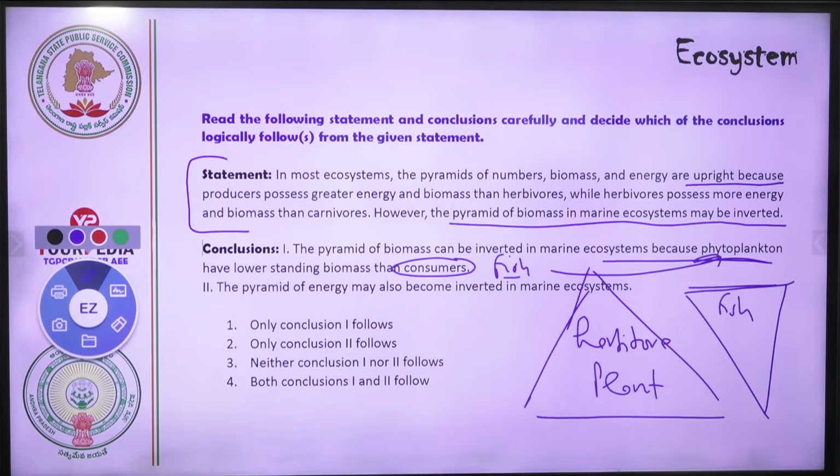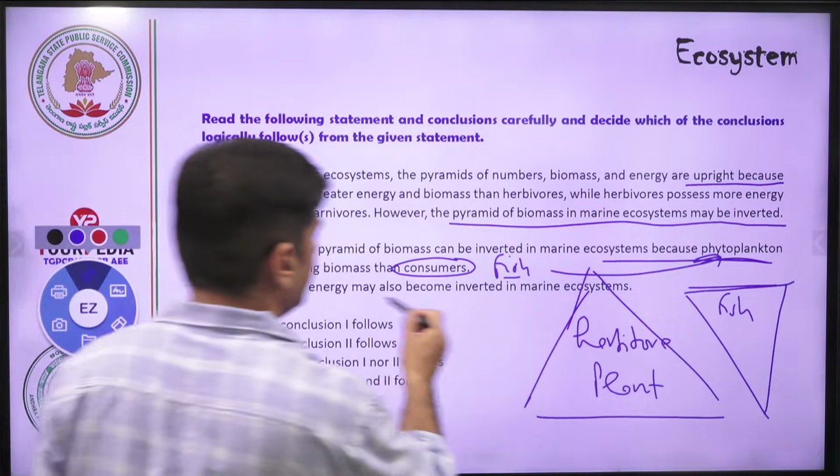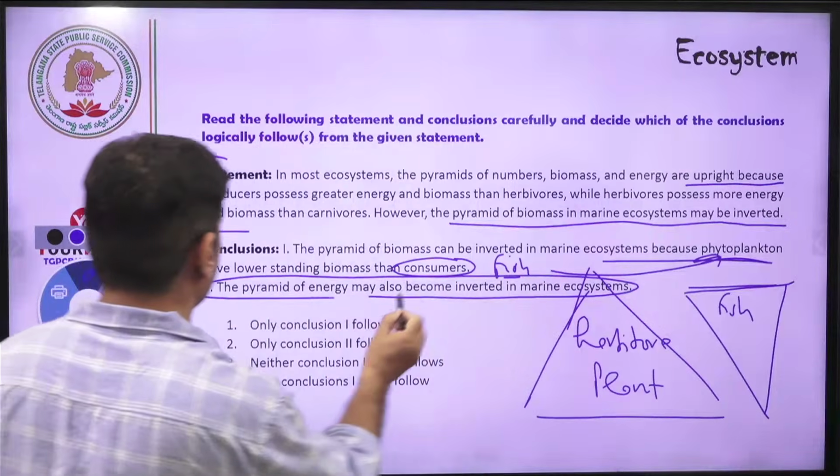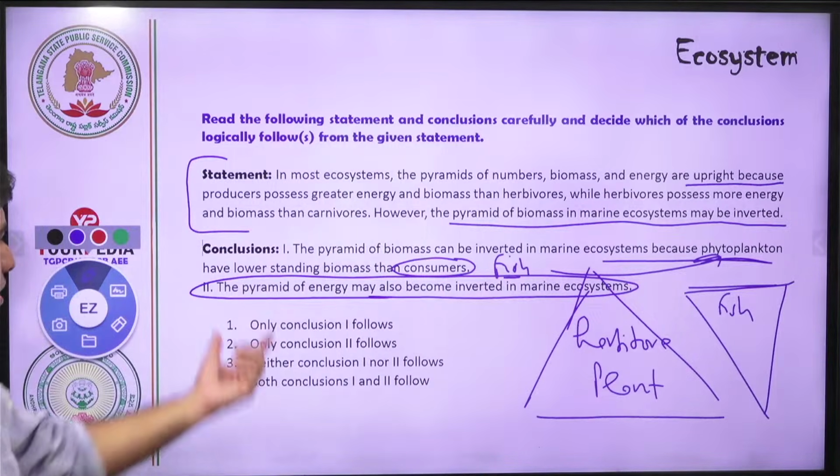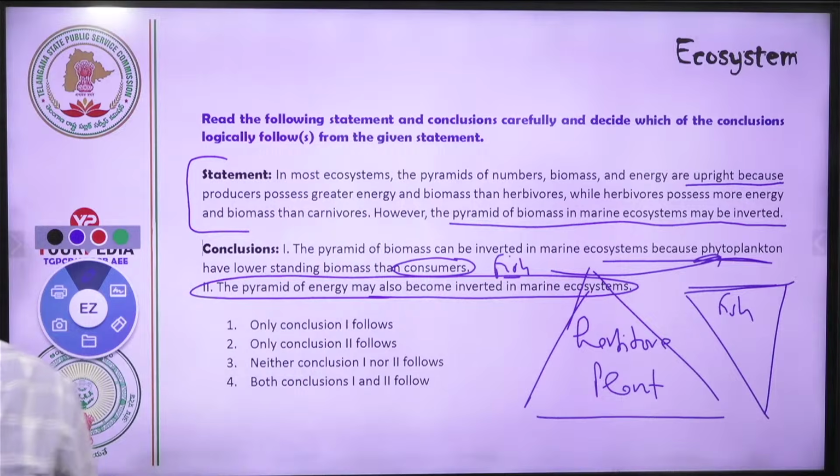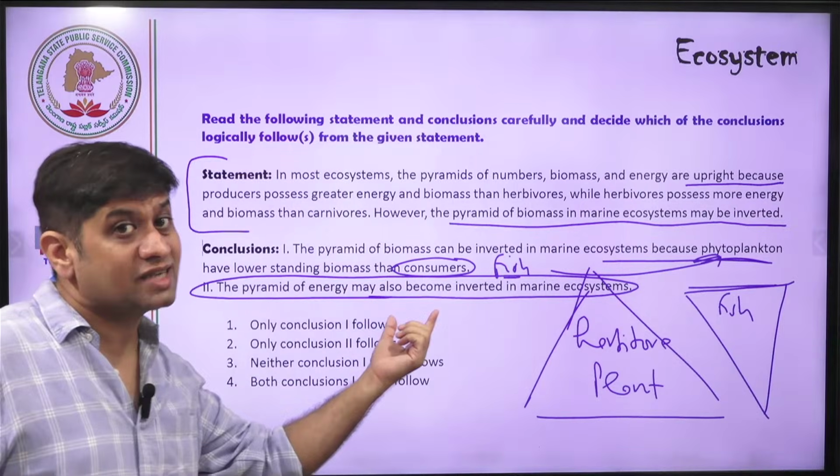Pyramid of energy may also become inverted in marine ecosystem. Do you agree with statement number 2? Tell me, is statement number 2 correct or not? Because if statement number 2 is not correct, pyramid of energy, can it be inverted? Pyramid of energy, can it be inverted? So don't you think statement number 2 is incorrect?